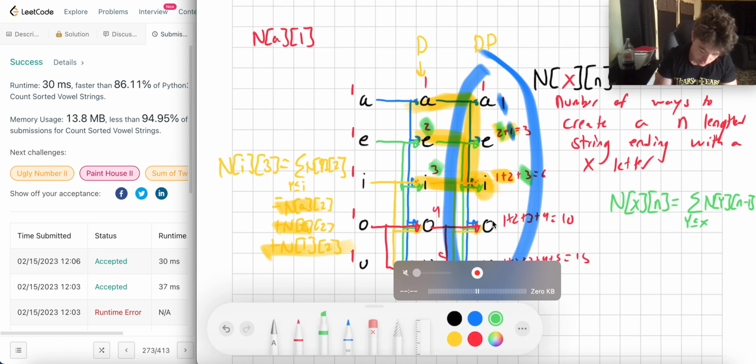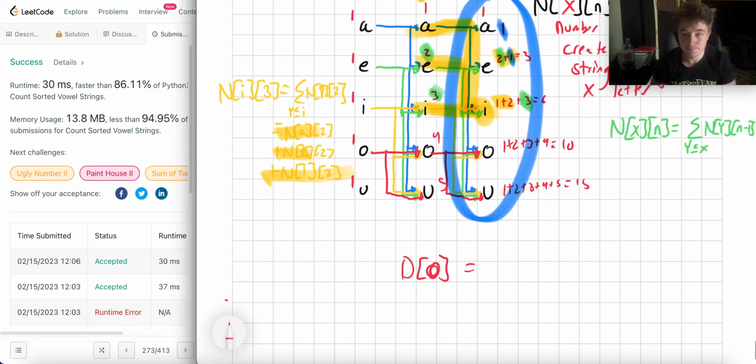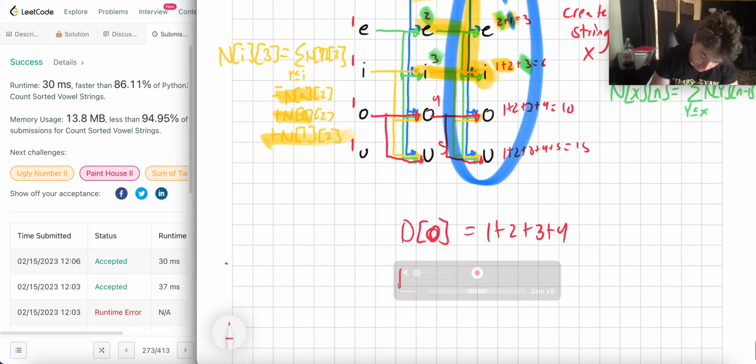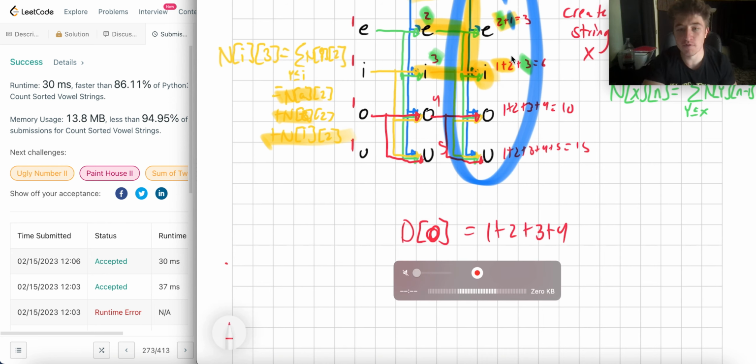Well, the value at O, this is an O here, is 1 plus 2 plus 3 plus 4. I'm talking about within this context here. Okay, what's the value of I? The value of I is 1 plus 2 plus 3.